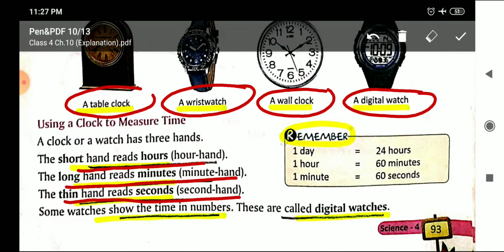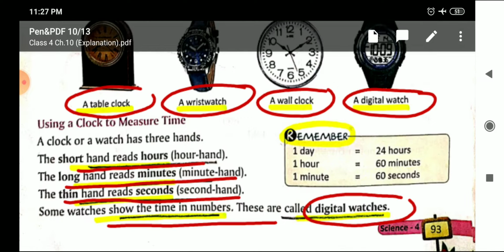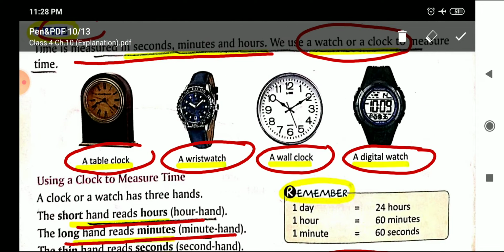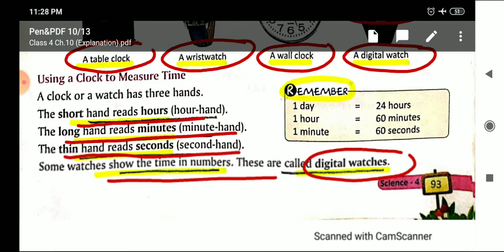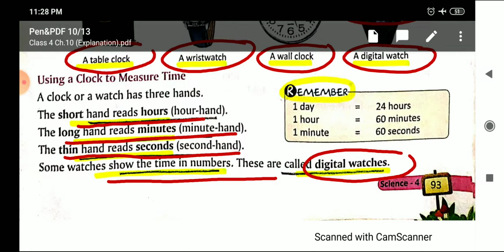And just now I told you that some watches show the time in number. What do we call them? Digital watches. Digital term is mainly used when the measurement is given or shown in the numbers. As you can see here, in this watch, the time is shown in number. So this is known as digital watch, where the time is shown in number.